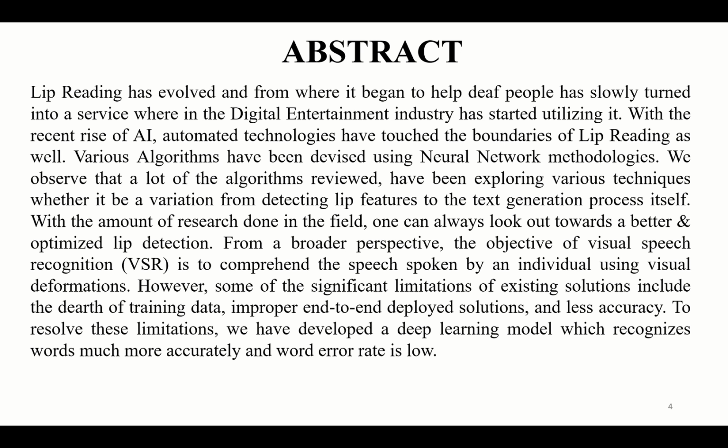We observe that a lot of the algorithms reviewed have been exploring various techniques, from detecting lip features to the text generation process itself. But there are some limitations like speaker variability, as we have already addressed, lighting conditions, and various other issues in the present visual speech recognition models.